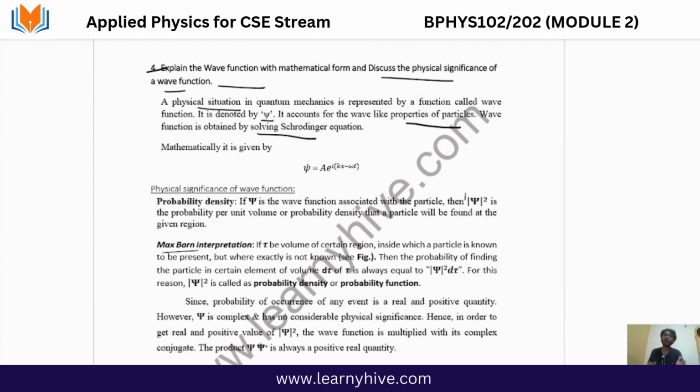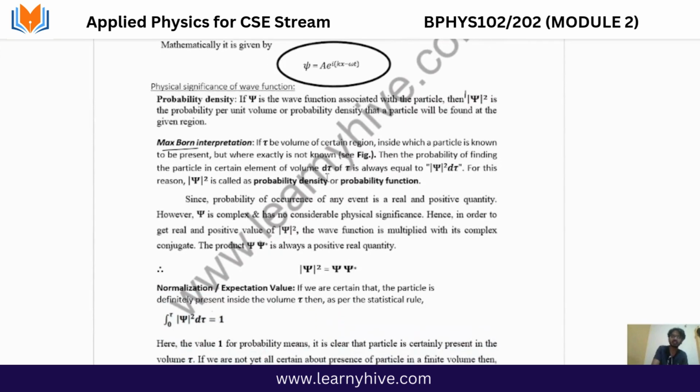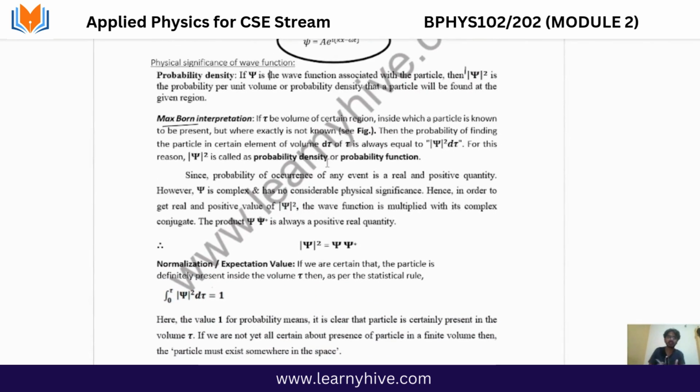Now how is it mathematically represented? Psi is equal to A times e to the power of i(kx minus omega t). Okay, so what is the physical significance of the wave function? To give the physical significance, probability density. So what is it represented by?